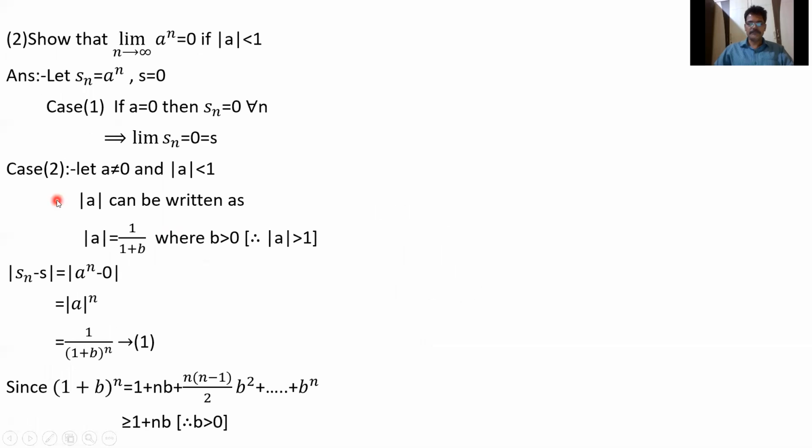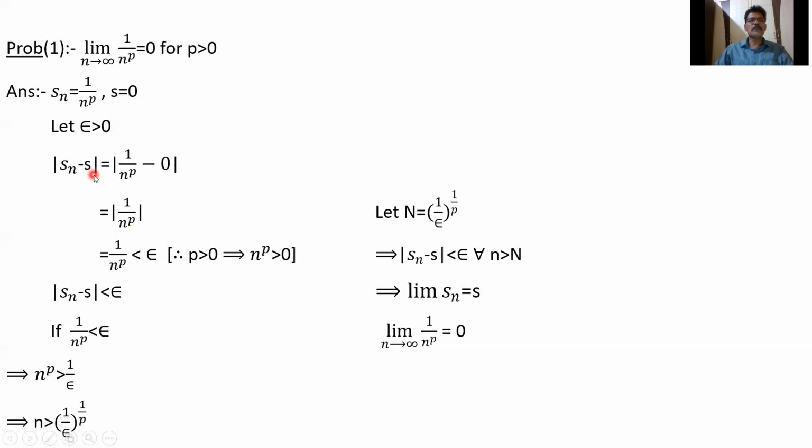Now we have to show mod Sn minus S less than epsilon. This holds if 1 by n power p is less than epsilon.